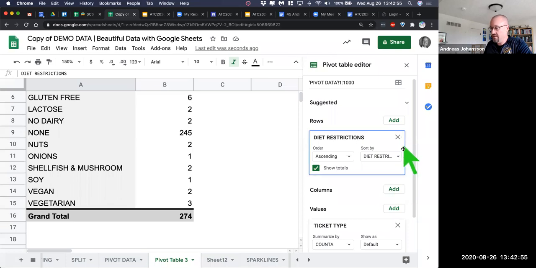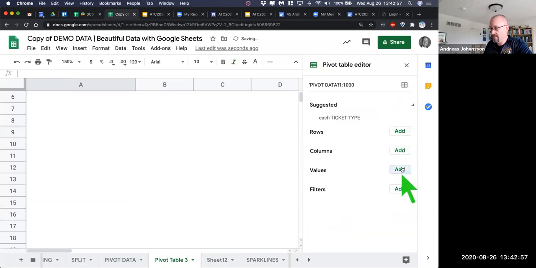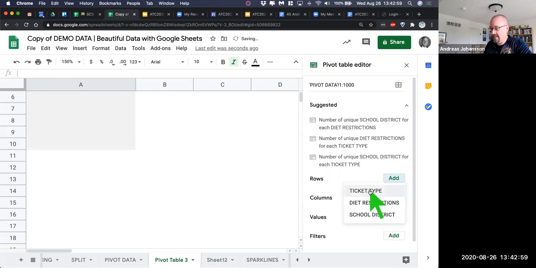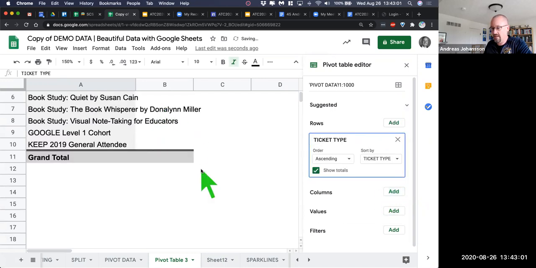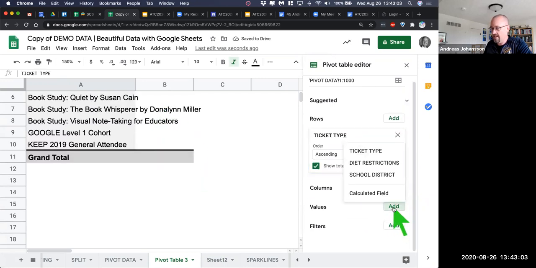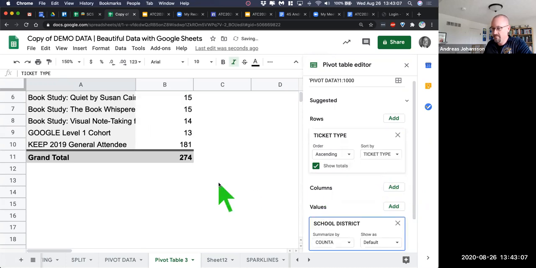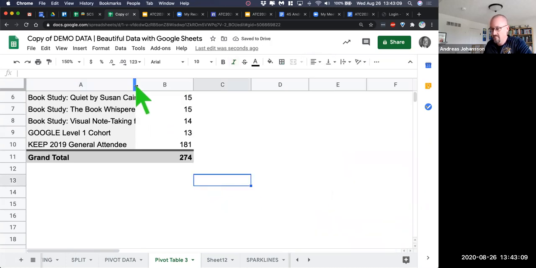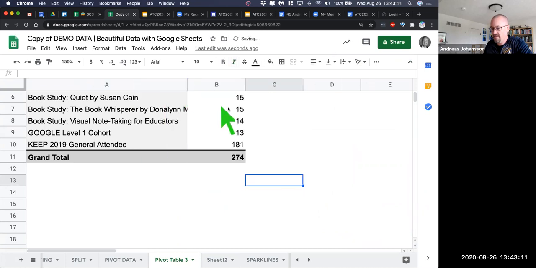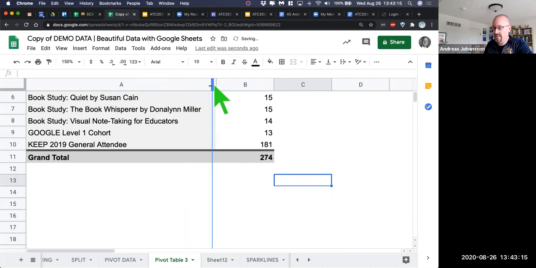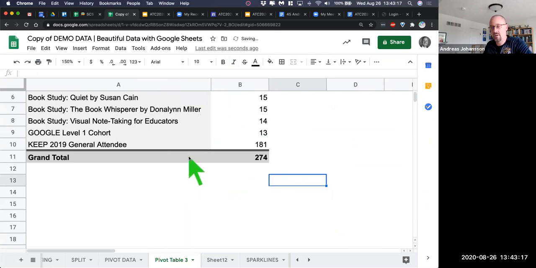Same thing if we wanted to do the ticket types. So we can say, take the ticket type as a row. Here are all the ticket types. And then just say values. How many are there from each school district? So we have 15, 15, 14, 13, and 181. So a quick way to deal with data, especially when it comes to numbers, things like that.